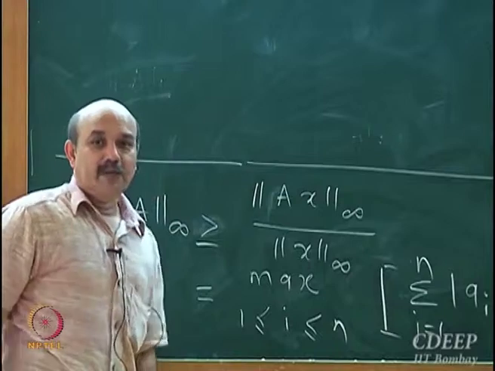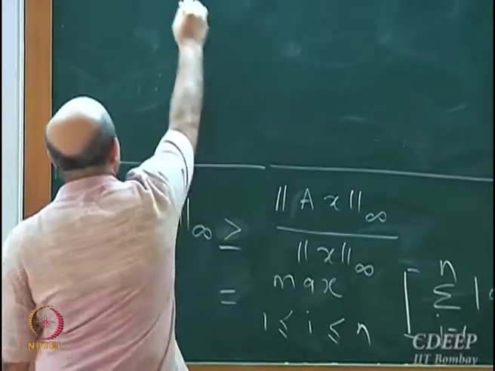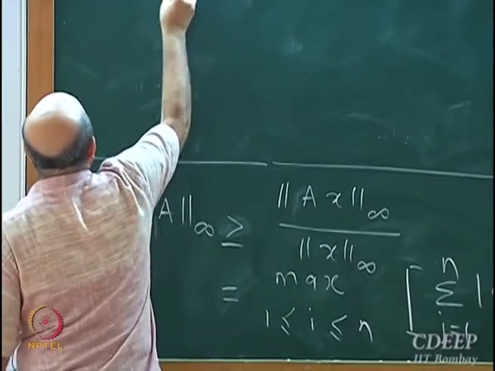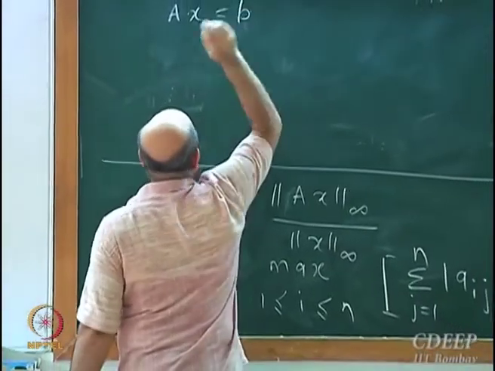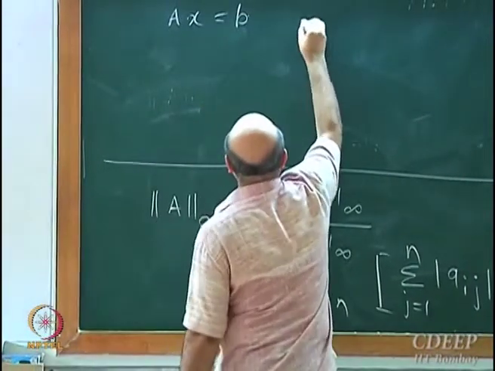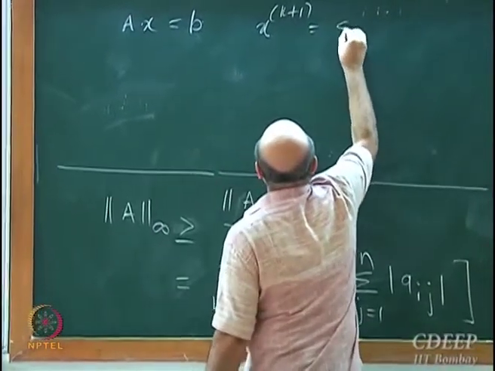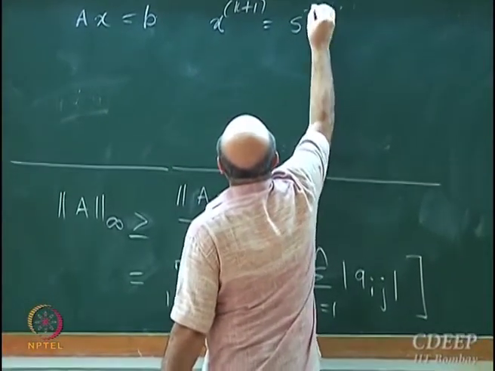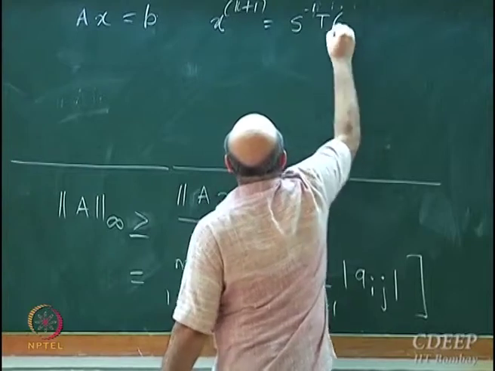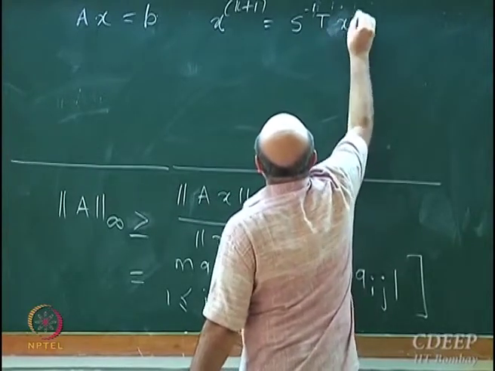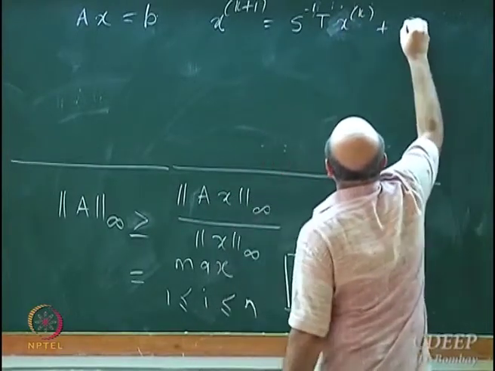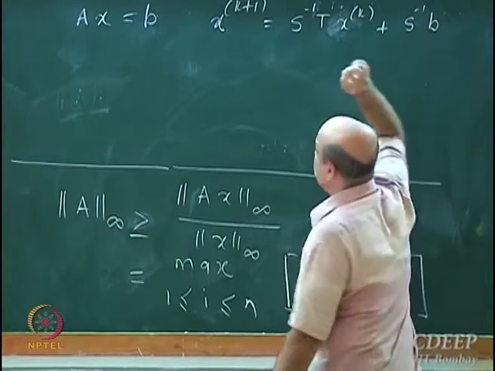Finally we are back to what we wanted. I wanted to solve Ax equal to b using an iteration method. x k plus 1 is equal to S inverse T x k plus S inverse b.